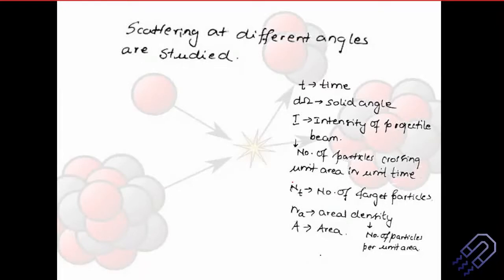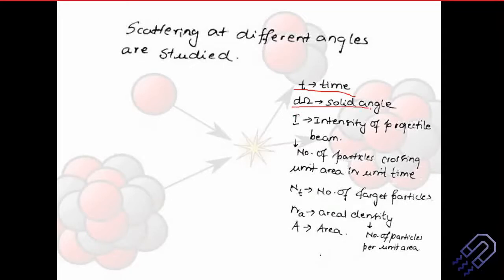So before I proceed with the mathematical relation, let me make sure that all of us are on the same page as far as terms are concerned, okay. The first term is time. Time is very important because if you are allowing a target to be hit by a proton or neutron beam, for how long it is incident on the system is very important. The longer the period it is incident on the system, the better result you will have, okay. So time plays a very important role.